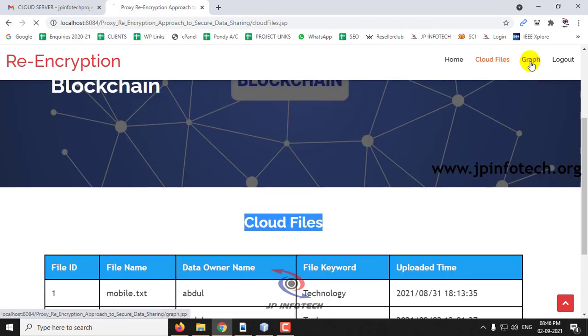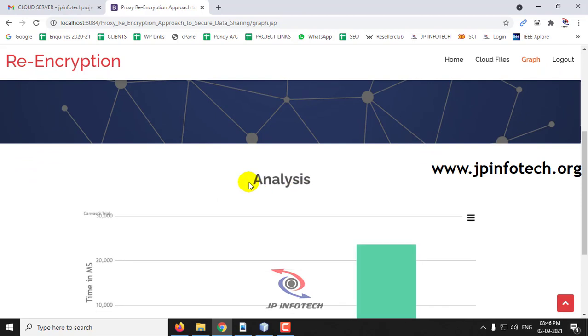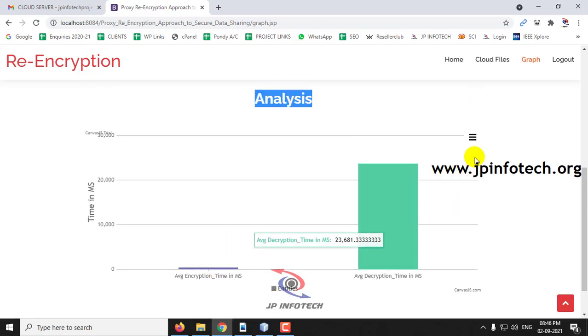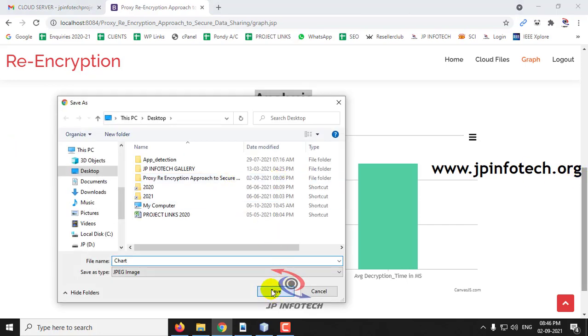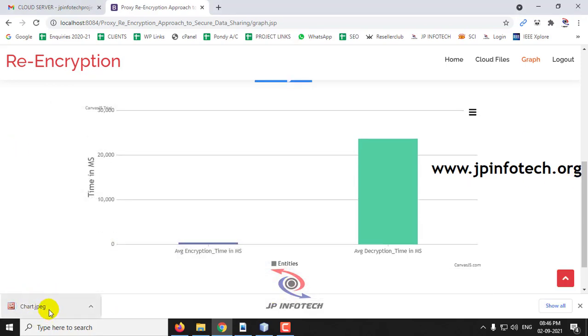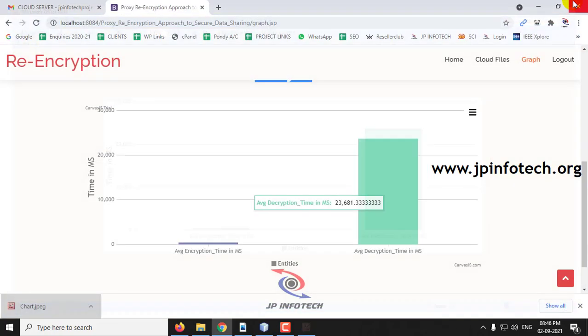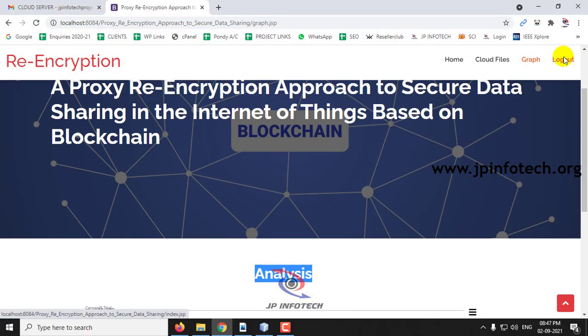And finally is the graph part. Here you can see a dynamic graph. This graph will vary according to the files that you are uploading and downloading. Here you can see the graph with the details of average encryption time and average decryption time, and you can also export the result as JPEG. So let me export and show you. Let me save it, and this is the exported result. And let me log out from the CSP part.